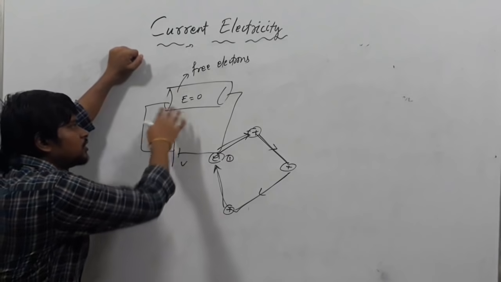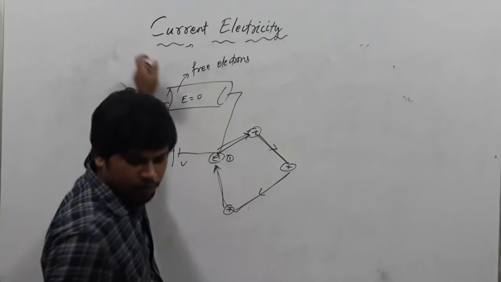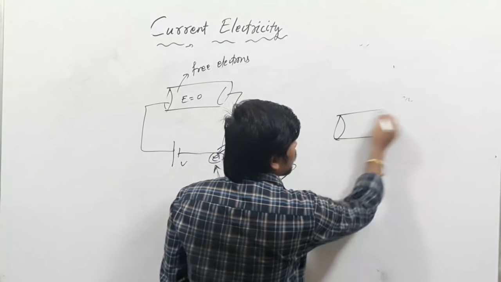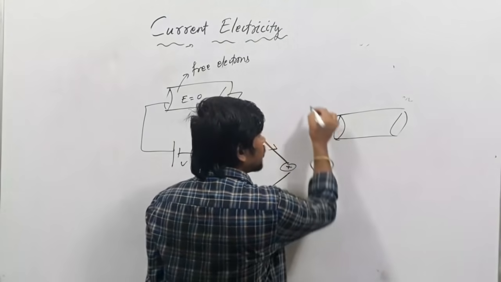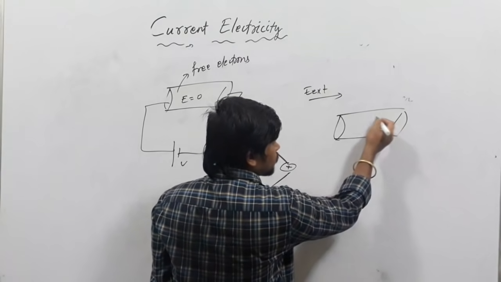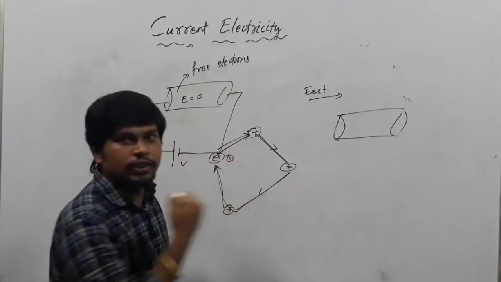How is an electric field set inside the conductor? That is also one simple concept. What have we studied in electrostatics? If there is a conductor and you are applying an external electric field, then the charges, it will attract the negative charges. Electric field attracts which charges?